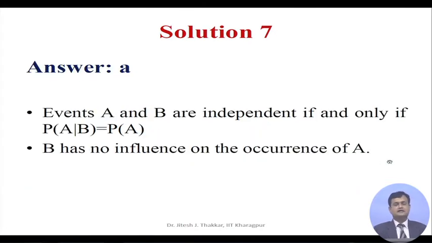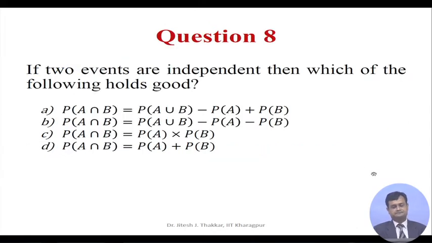The answer is A. Events A and B are independent if and only if P(A | B) is P(A). So the happening of A or B does not affect the happening of either of the events, and hence option A is the correct answer.